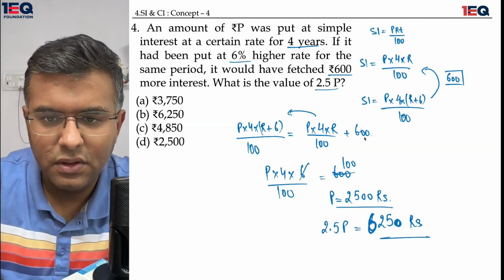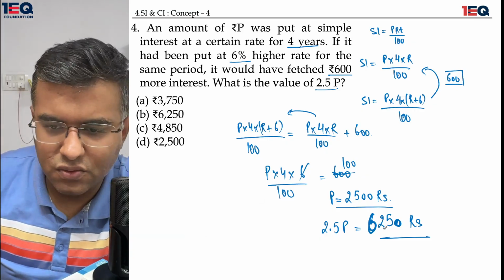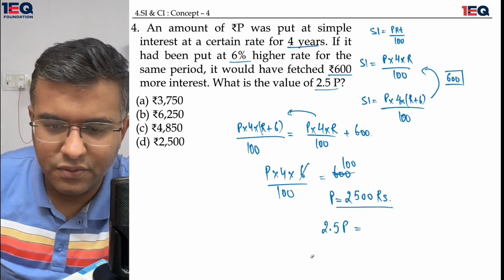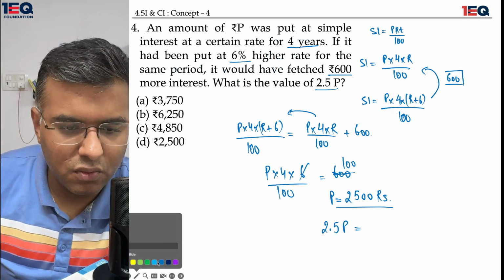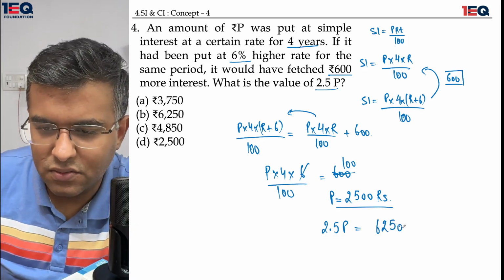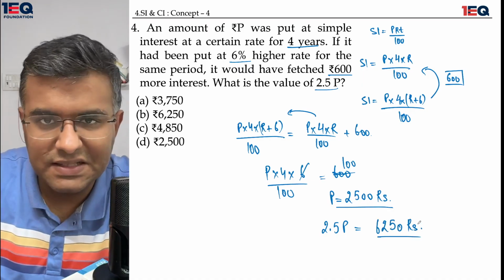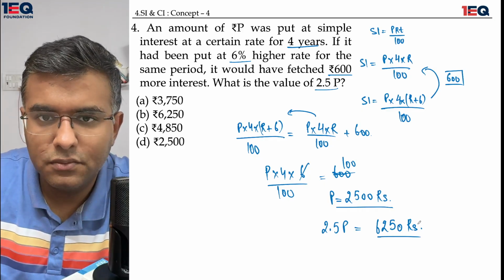Let me write it a little more clearly so that the ones who see the PDF are not confused as to what I did. 6250 rupees is the answer that I'm looking for. I'll move on.